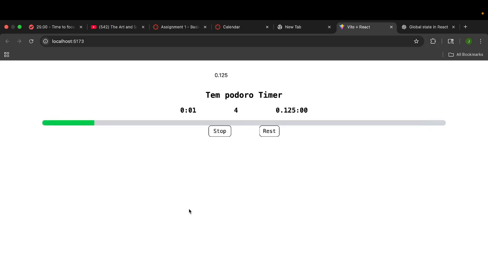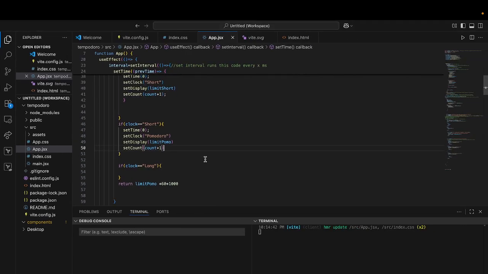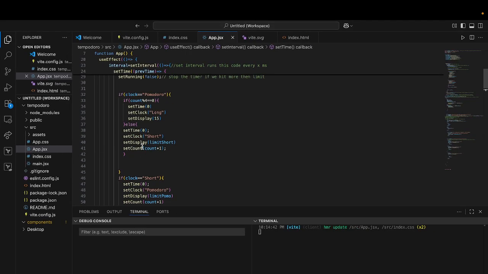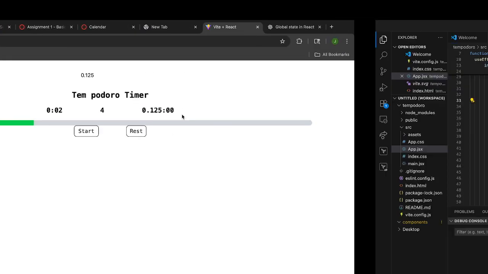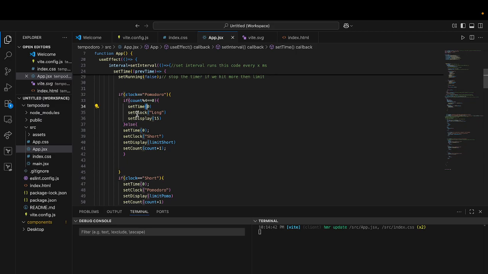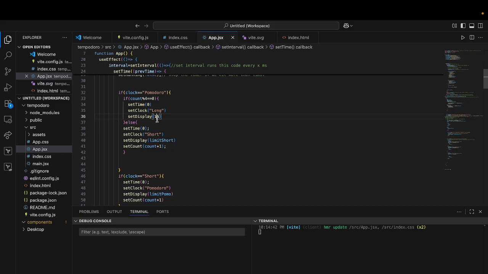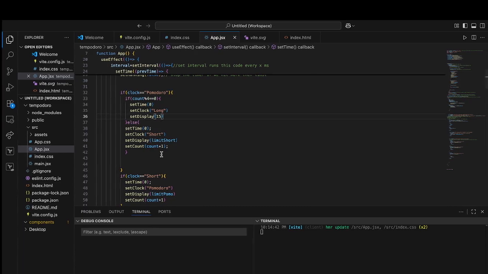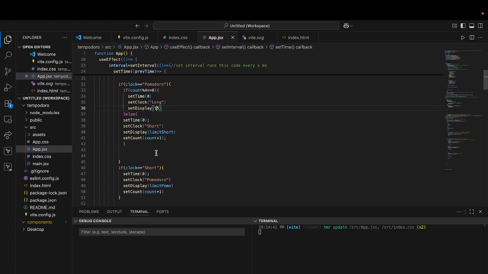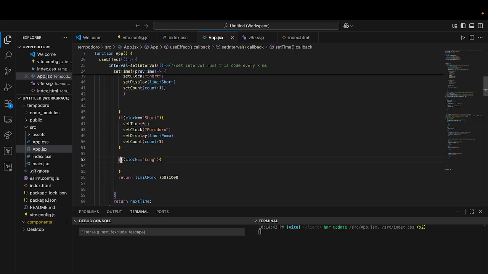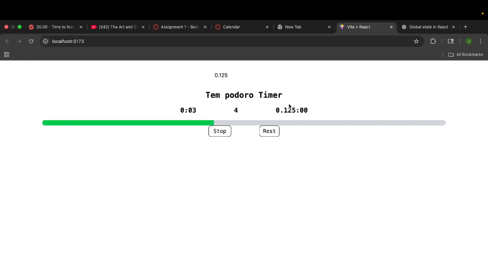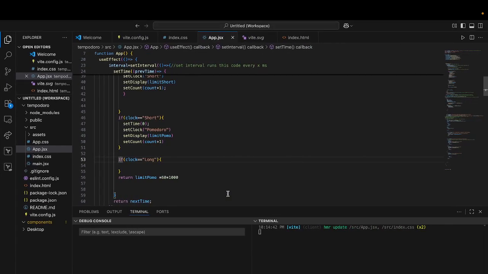Got our timer. And now, I think it should break, technically, because we're saying if mod 4, so this is going to make it mod 4 equals 0. Then we're going to set our time to 0. We're going to set our clock to long. Our set display should display 15. And then when we click start, it should go, go, go. I think when it hits here, maybe it might break. We'll see what happens. But this should change to 15 minutes. Yep, okay, change to 15 minutes. Okay, that's good. I fixed it.